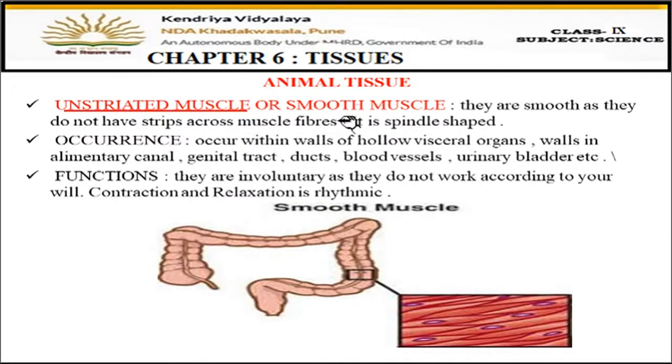unstriated muscles, which are also called smooth muscles, or which are also called involuntary muscles. Now, these are smooth muscles. Like striated muscles have bands present on them, here those bands are absent. That's why they are called the smooth muscles. They do not have striations, they do not have dark and light color bands. Unstriated means there are no striations, no bands present on it. So they are smooth as they do not have strips across muscle fibers.